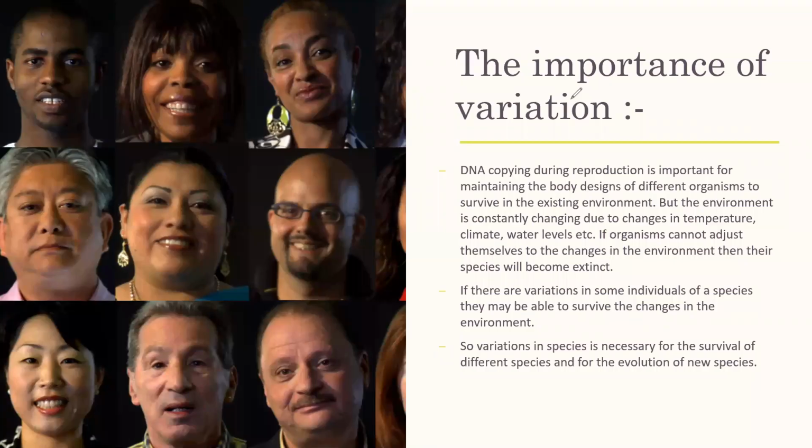There is an importance of this variation. During the DNA copying in reproduction, it is important for maintaining the body designs of different organisms to survive in the existing environment. But the environment constantly changes due to changes in temperature, climate, water levels, etc. If organisms cannot adjust themselves to the changes in the environment, then their species will become extinct.